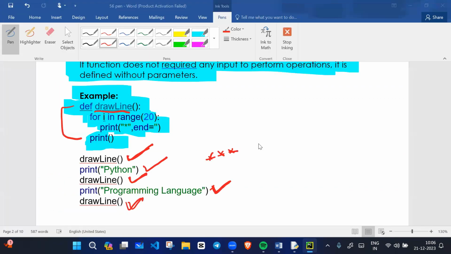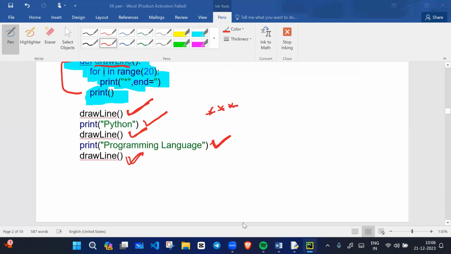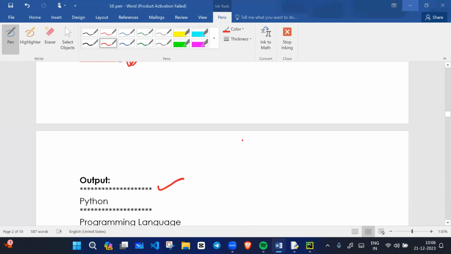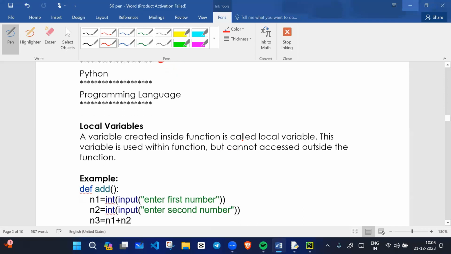Like this, you can practice. Everyone, you need to practice also. Once you practice, only then will you gain confidence in programming.